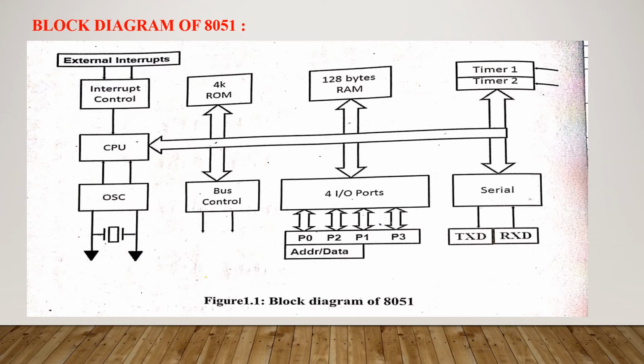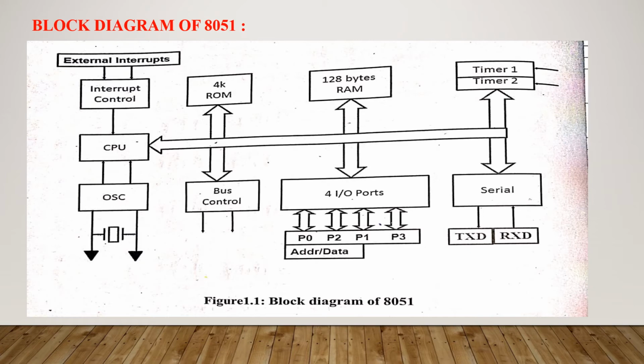Next is the oscillator. This oscillator circuit is used to generate a clock signal. The oscillator internal circuitry is part of the microcontroller, and the user has to provide additional timing circuitry in the form of a crystal. Next block is Timer 1 and Timer 2. 8051 consists of two 16-bit timers, T1 and T2, and both are used to generate a delay. Now the serial port, for serial communication between the microcontroller and other serial devices, and the interrupt control block.